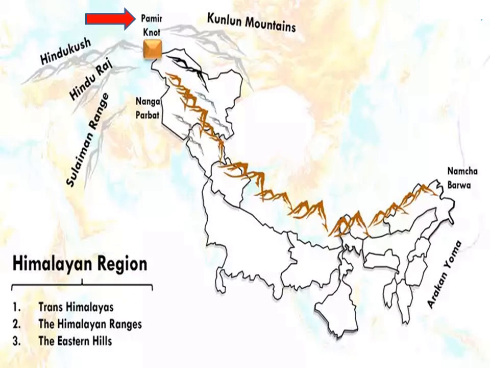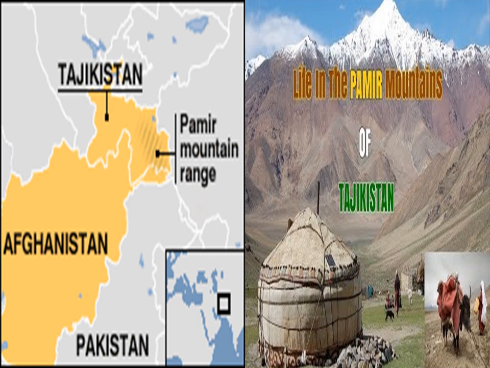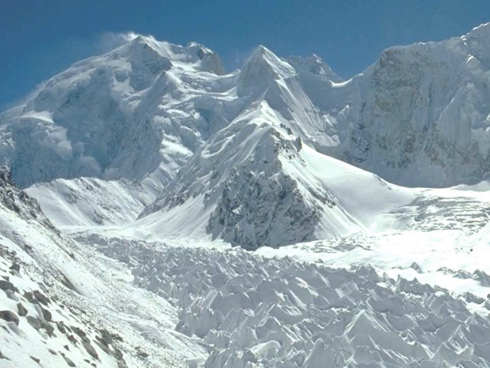The Pamir Knot is known as the roof of the world. The Pamir mountain range is located in Tajikistan. The term Himalaya means the abode of snow.